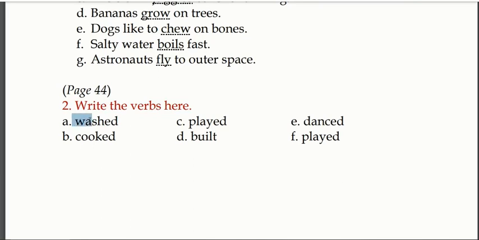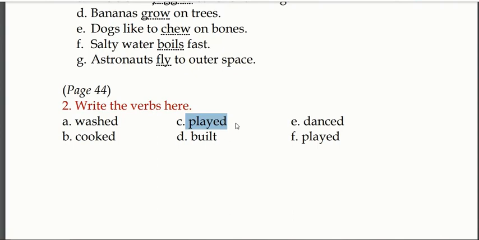When you say I wash the clothes, in Hindi it will become मैं कपड़े धोता हूँ. But if you say I washed the clothes, it will become मैंने कपड़े धोए. That means it has already happened. It is in the past tense now. Next one, cooked. I cooked a delicious meal. That means मैंने पकाया. It is the past tense.